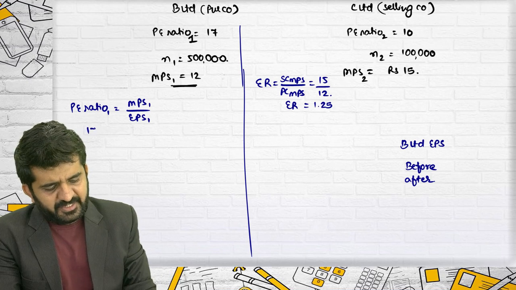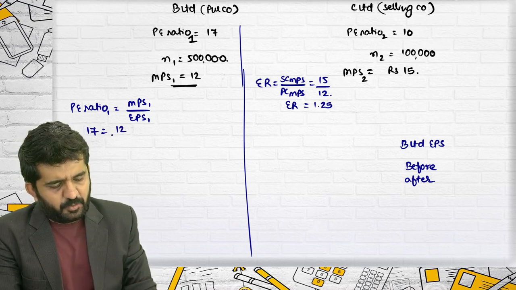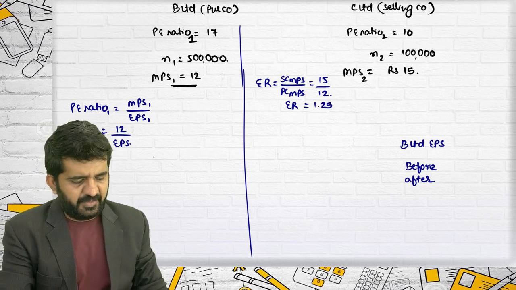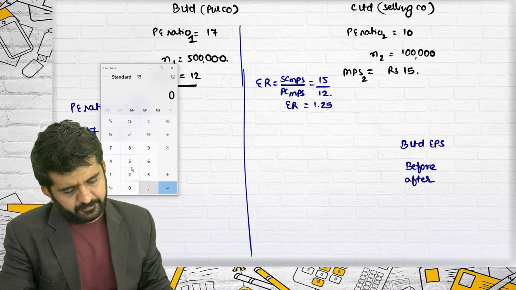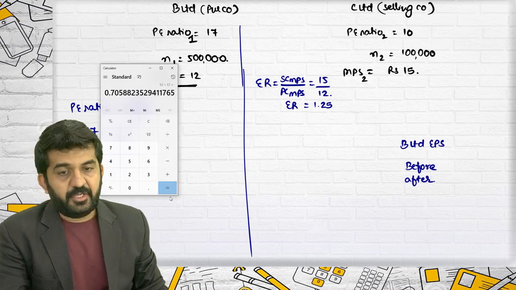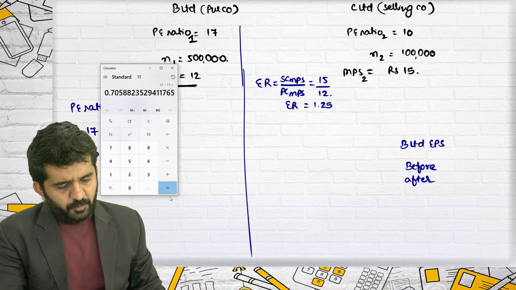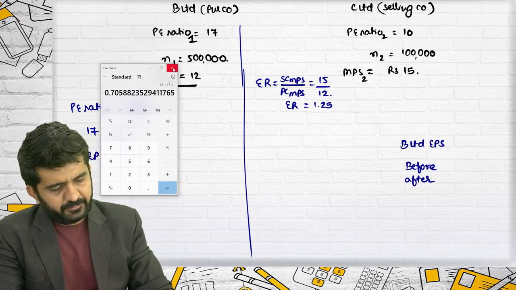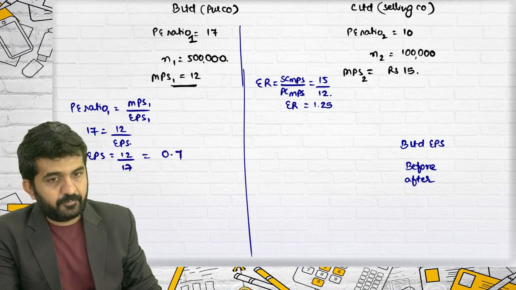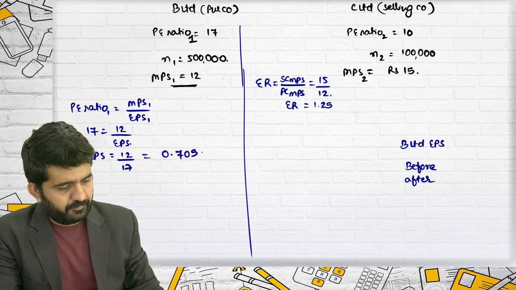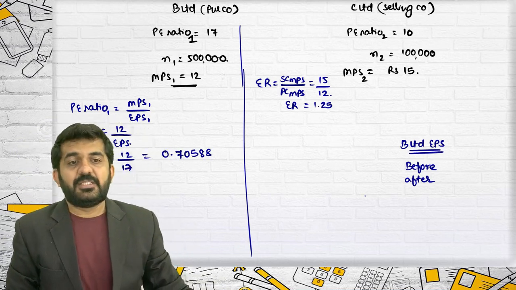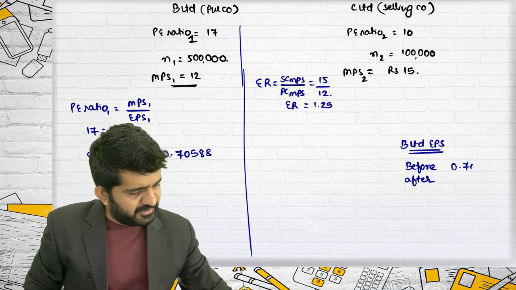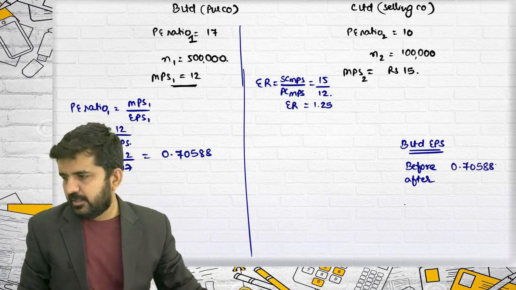PE ratio given is 17. MPS given is 12. EPS you can easily find out. So EPS will be 12 divided by 17. It is 0.70588. B Limited EPS before merger is 0.70588.